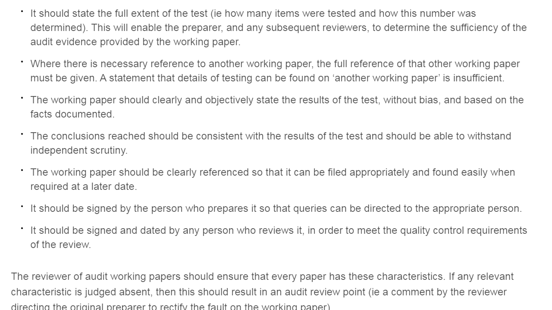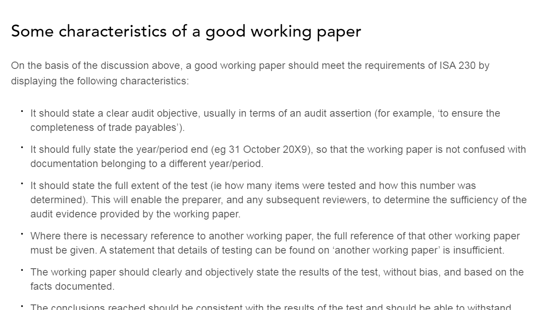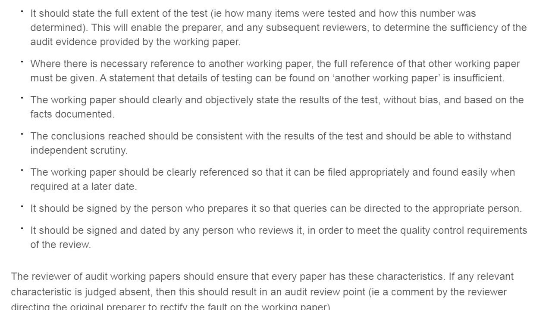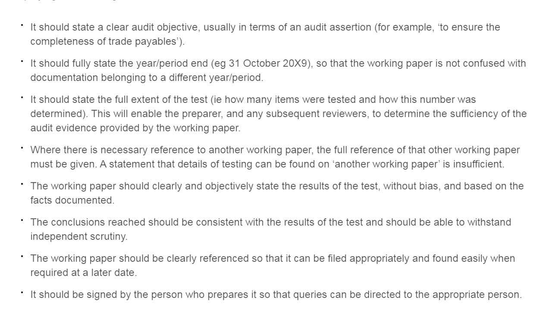So these are some of the best practices, you may say, the characteristics of a good working paper. It should state the objectives, the audit assertion. It should consist of the year and the date, the period for which they are required.